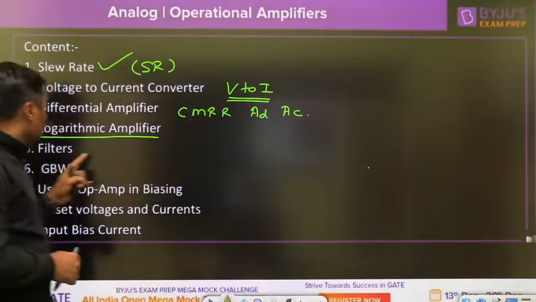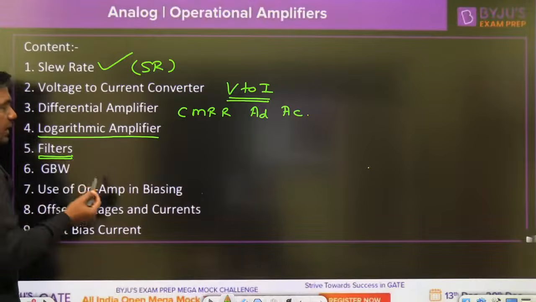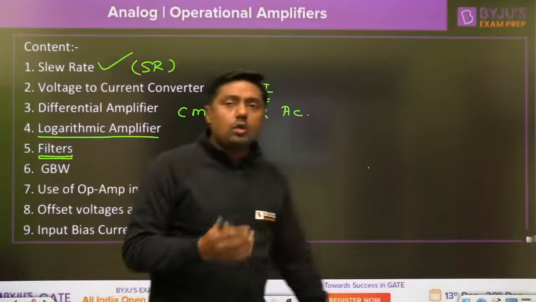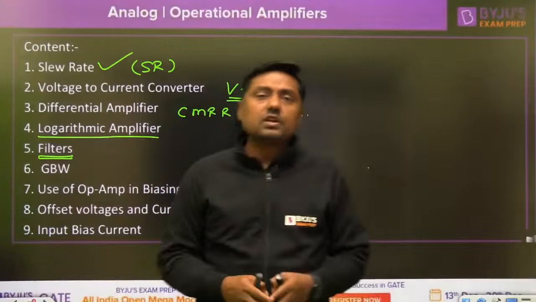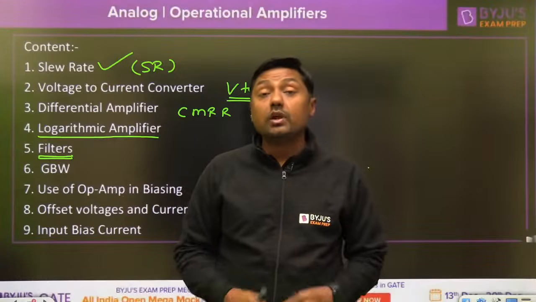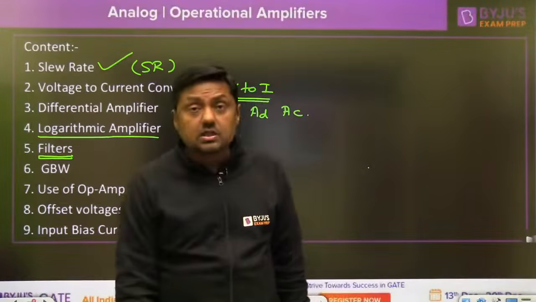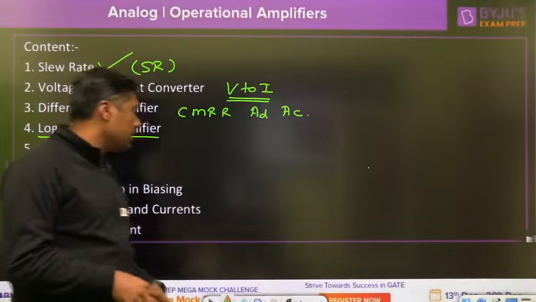Next topic. After that, filters. No doubt we can design the band pass filter, band reject filter, all pass filter, high pass filter, low pass filter by using operational amplifier. These are known as active filters. That is in our syllabus, and again this is a very important topic.